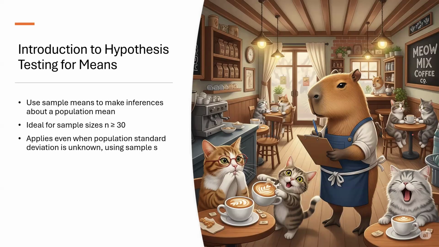Even better, if we don't know the population's standard deviation, and let's be honest, we usually don't, we can still move forward using the sample's own standard deviation, S. This flexibility makes large sample hypothesis testing incredibly practical. You'll use this method anytime you want to test claims about a population mean, whether that's average time spent in a game, average GPA in a dorm, average salary in a region, or average screen time for TikTok users. The process is systematic, logical, and gives us a clear path from sample evidence to population level conclusions.